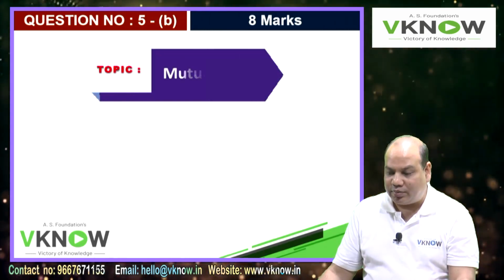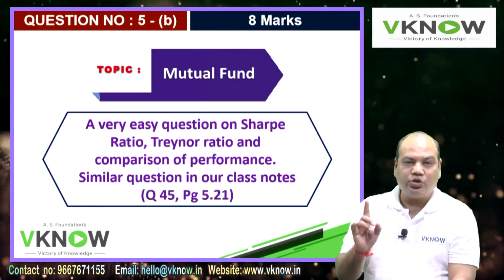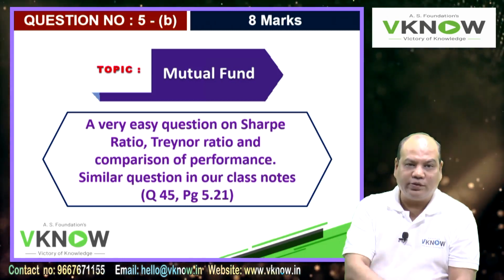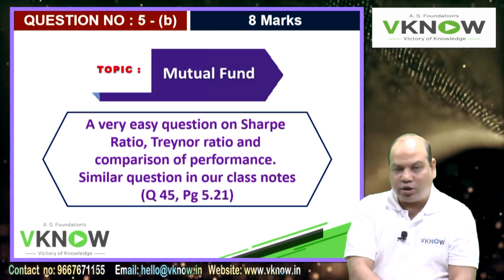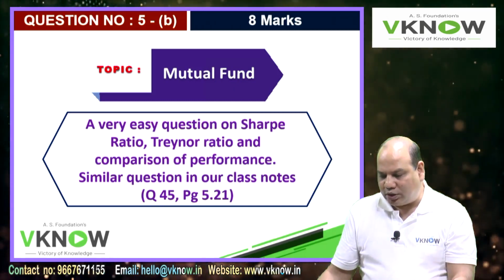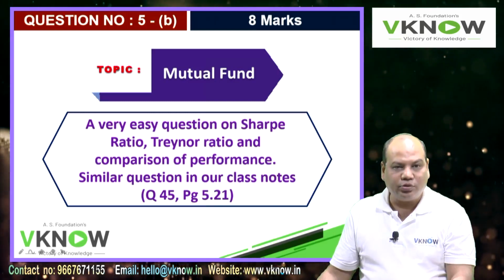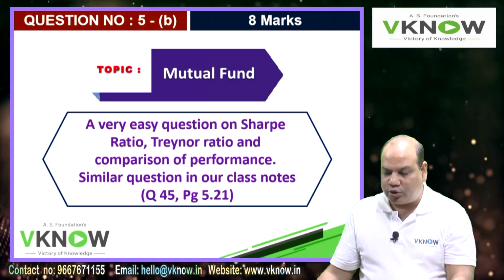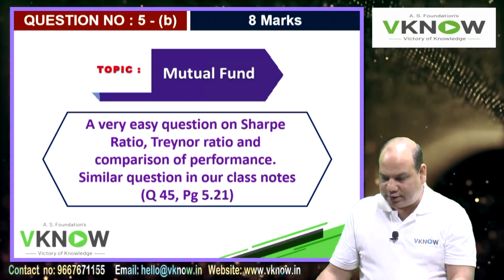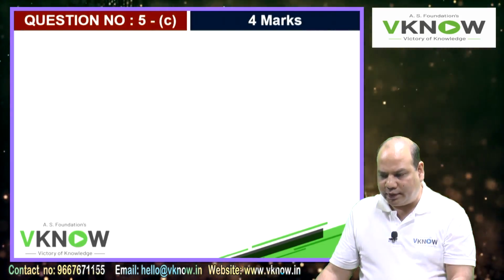5B, 8 marks, again one mutual fund, a very easy question on computing Sharpe ratio, Treynor ratio and comparison, which normally you learn in the mutual fund chapter. And to our surprise, a similar question was there in our class note, page number 5.21, question number 45. So our students can see that question, and it was very easy, you can solve it.